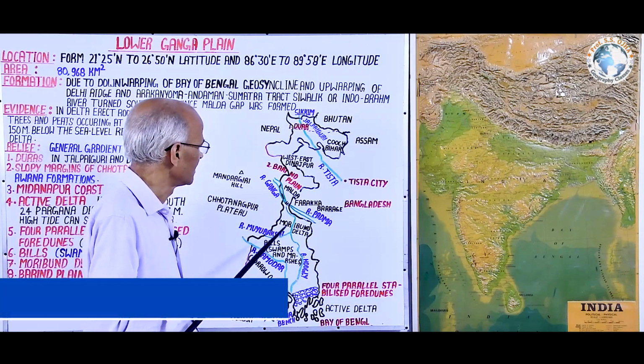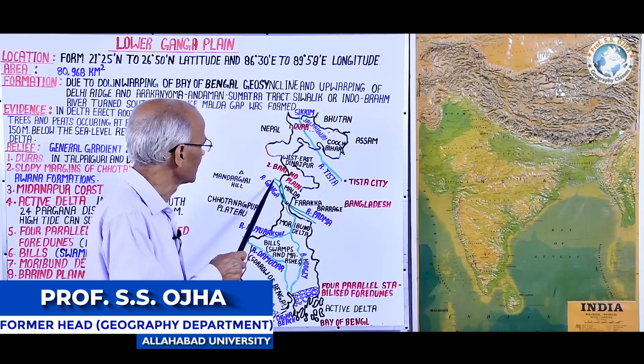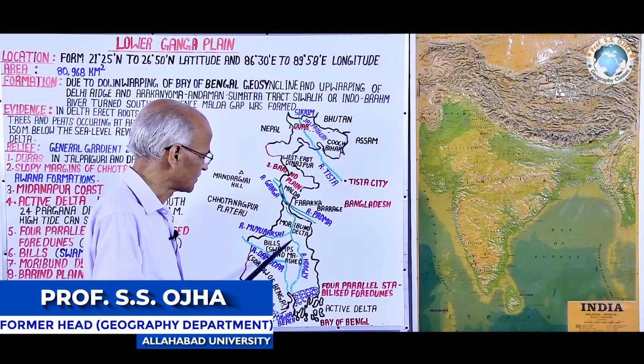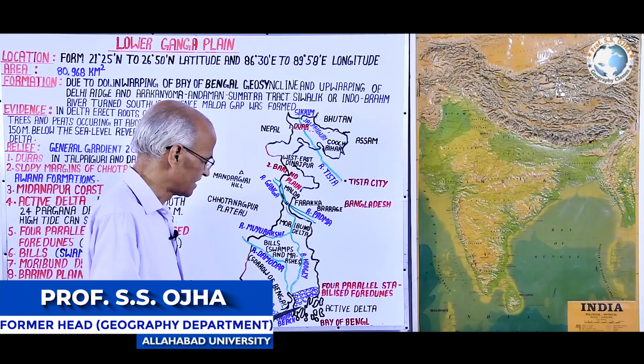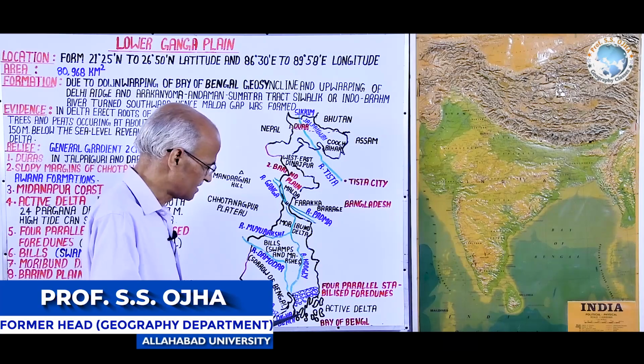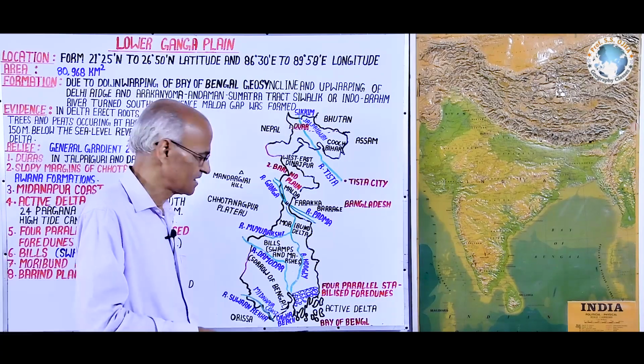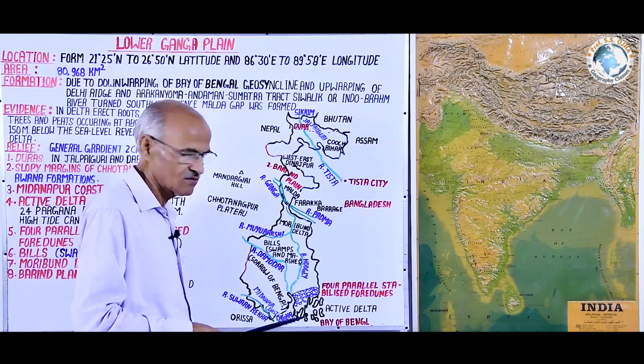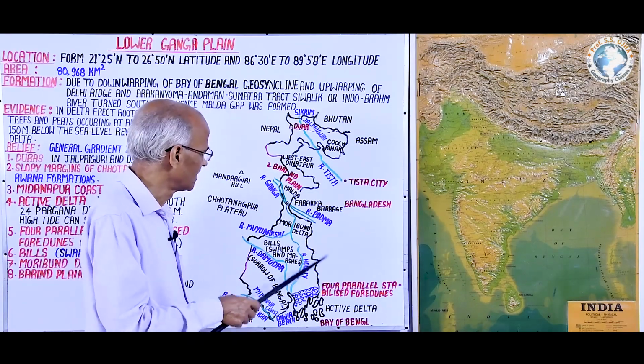In the beginning, the delta was here. The River Ganga used to drain into the Bay of Bengal at this point, but gradually, due to depositional process, the delta extended southward.